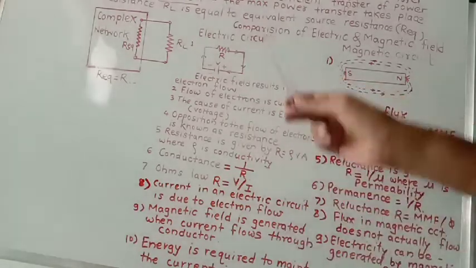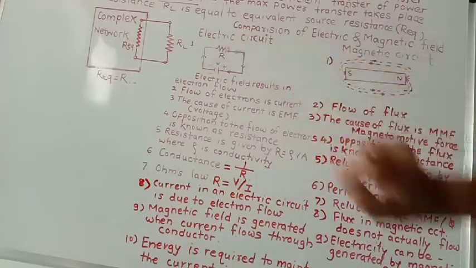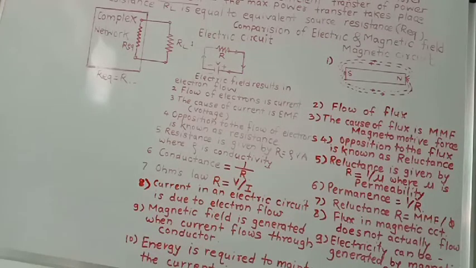When current flows through a conductor, a magnetic field is created around the conductor. Here electricity can be generated due to a magnetic field. For example, an electric generator generates electricity.